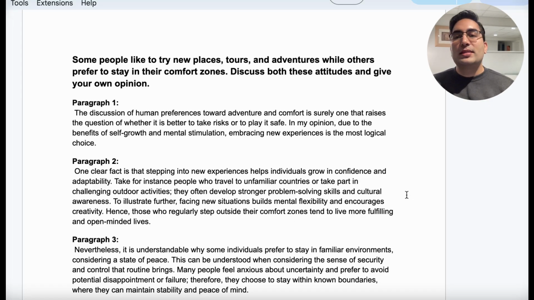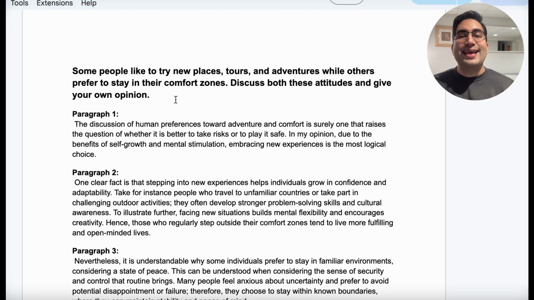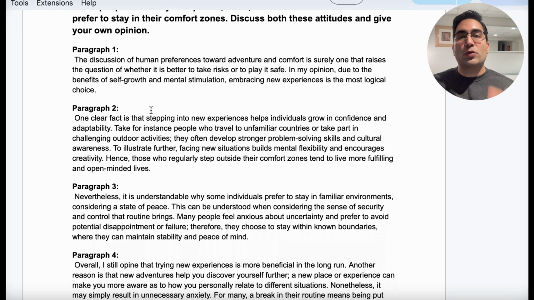Let's have a look. The question here is, some people like to try new places, tours, and adventures, while others prefer to stay in their comfort zones. So basically, some people want to do exciting stuff, some don't. Discuss both these attitudes and give your own opinion. Perfect. We know here that in paragraph 1, we're supposed to do 2 sentences, general and the opinion sentence.